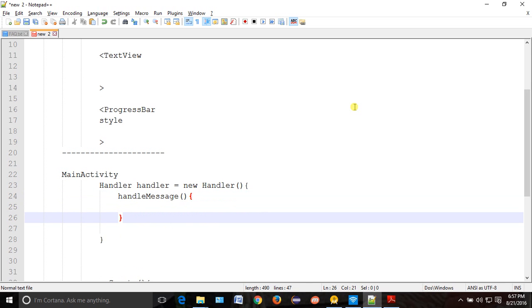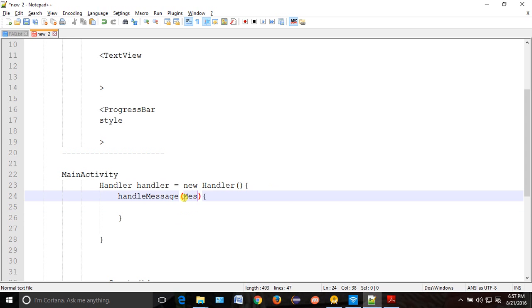We will override it here. The parameter which will come here is a Message. So we have created this handler.